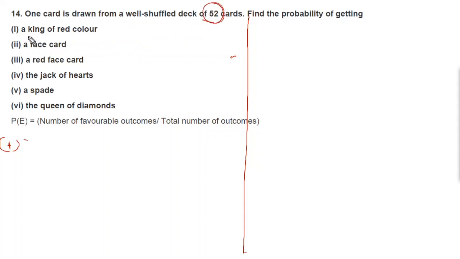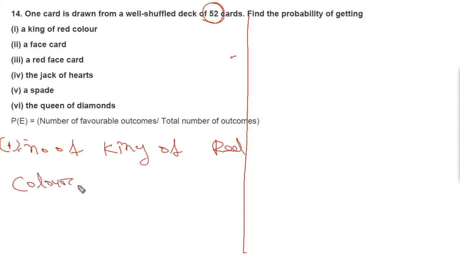Okay, now a king of red color. So how many kings of red color? So number of kings of red color equal to 2. So there are 2 kings of red color. We have to find the probability. Now you know the formula. Please write the formula always. Probability of E is equal to number of favorable outcomes divided by total number of outcomes.